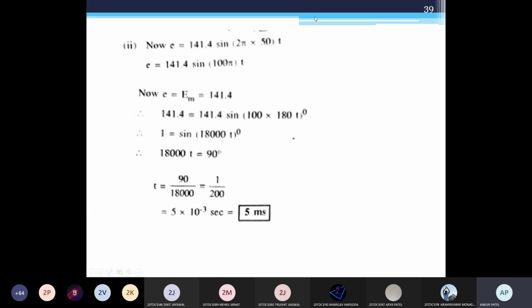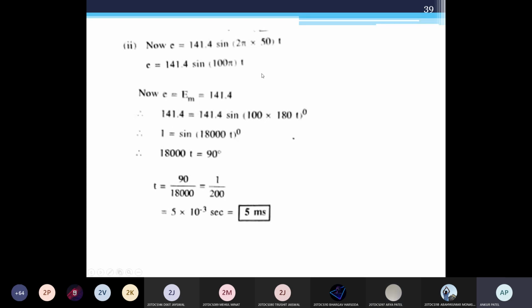Either you can modify this equation to E equal to Em cos 2 pi f t. Why can you modify the equation? Anyone can tell me? Can I consider cos instead of sine? Yes, we can.